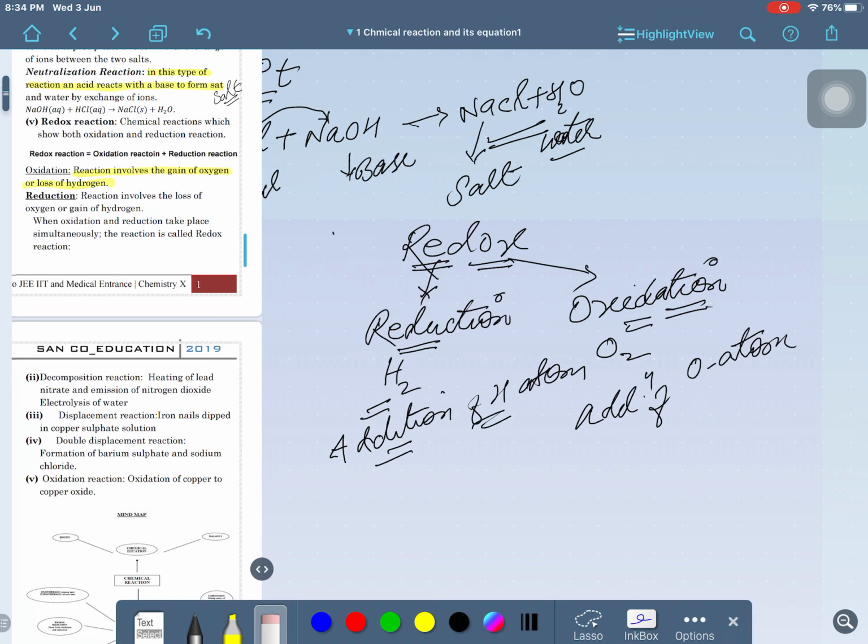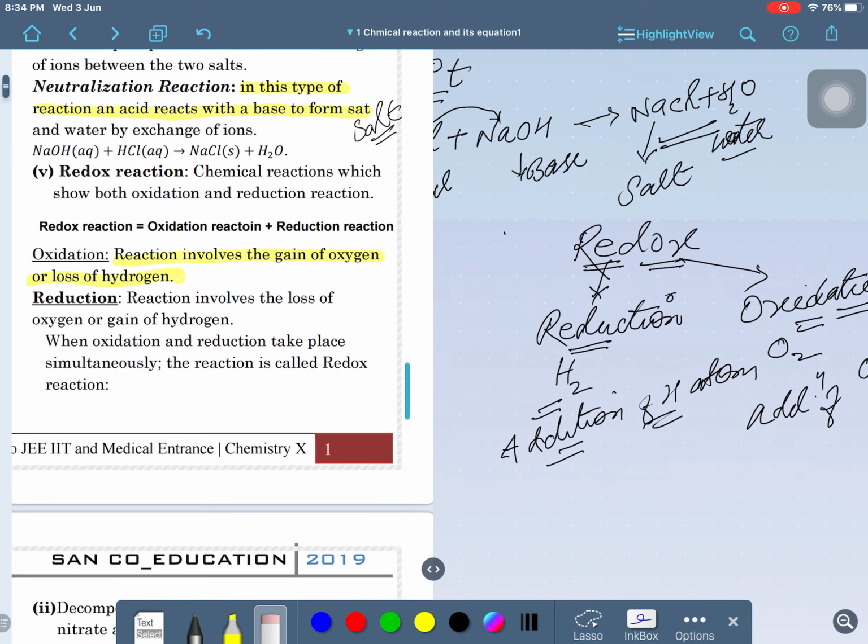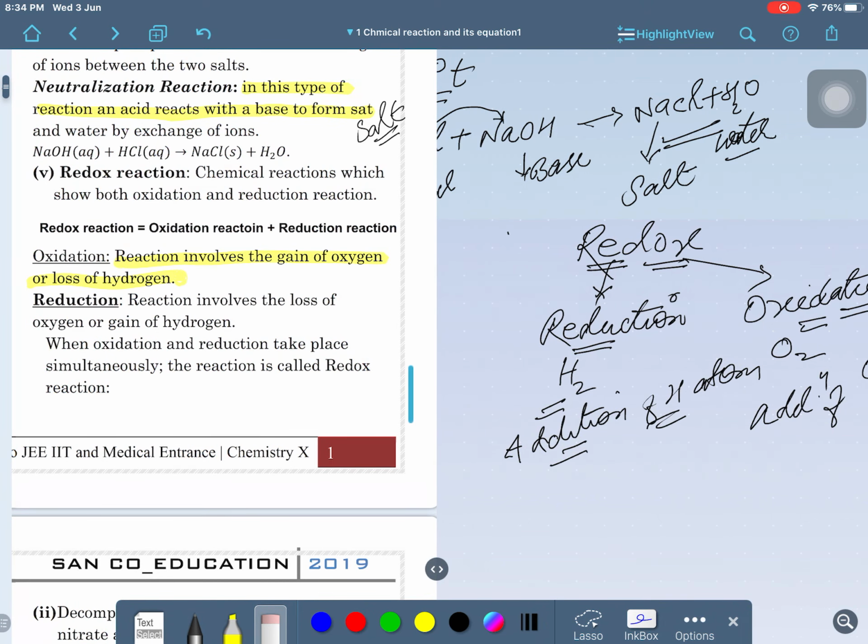Is that clear, right? These are the 10th standard definitions. Listen here: gain of oxygen, loss of hydrogen is called oxidation, and gain of hydrogen, loss of oxygen is called reduction. Is that clear or not? Will you understand this? Okay, that is good.